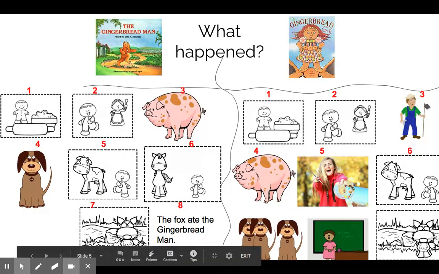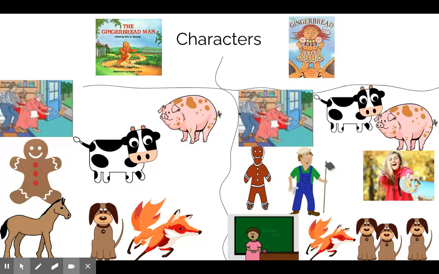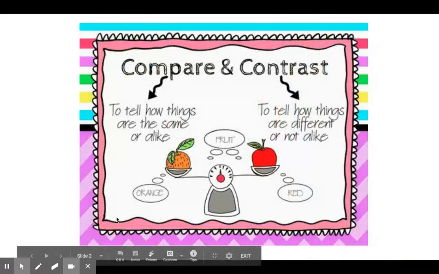Then he met the fox. And the fox pretended to help him cross the river. But then we know the fox ended up eating the gingerbread man. So that was our recap of the Gingerbread Man. Now let's go to the Gingerbread Girl.